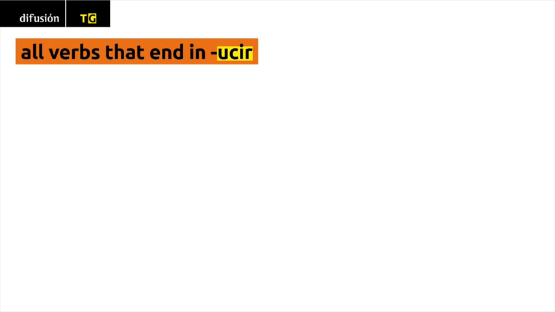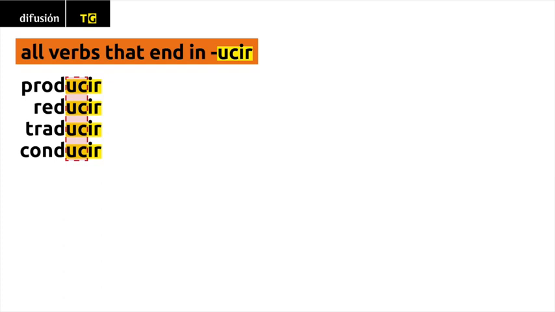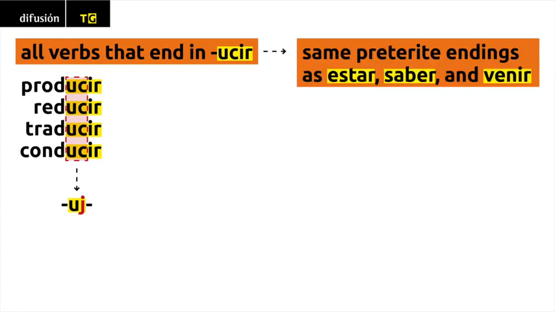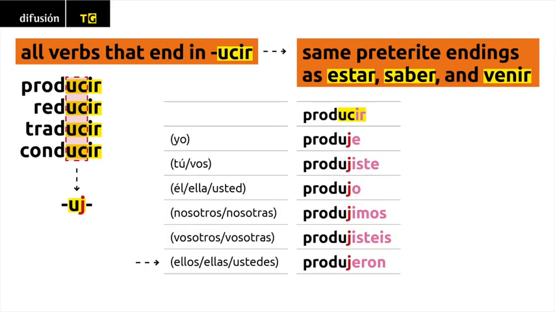In all verbs that end in usir, such as producir, reducir, traducir, and conducir, the UC in the stem becomes UJ. And these verbs take the same preterite endings as estar, saber, and venir. Observe that the ellos, ellas, and ustedes forms drop the I because it comes after a J, as we just saw in the case of the verb decir.